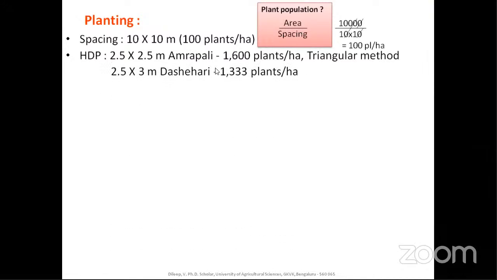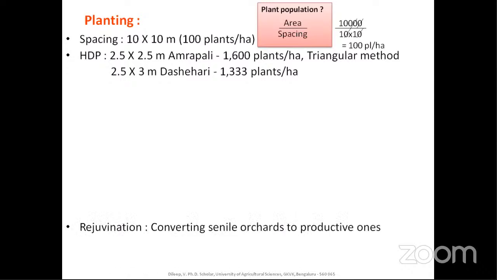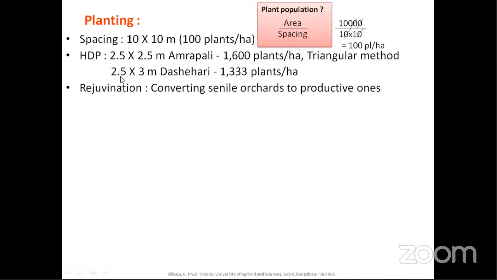I think you are aware of all these things. In basic horticulture, you should be thoroughly aware of all these things. If not, and if it is required, I will handle the class for that also, if time permits. And for Dashahari, the spacing employed is 2.5 by 3 meter, and the plant population is almost 1,333 plants per hectare.